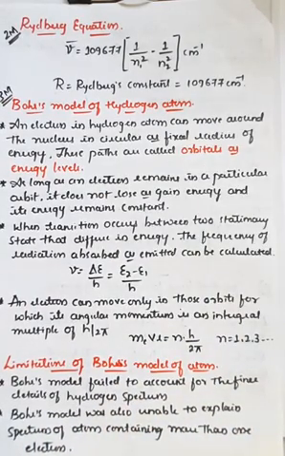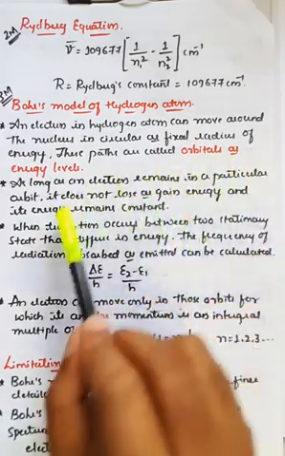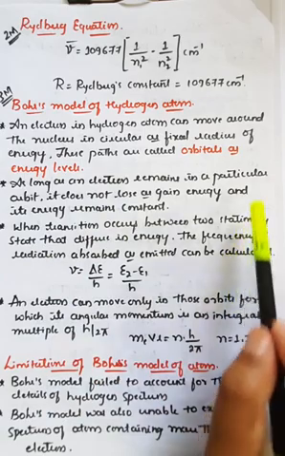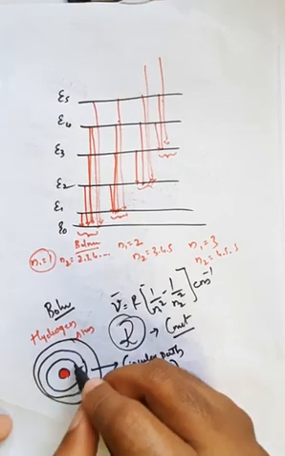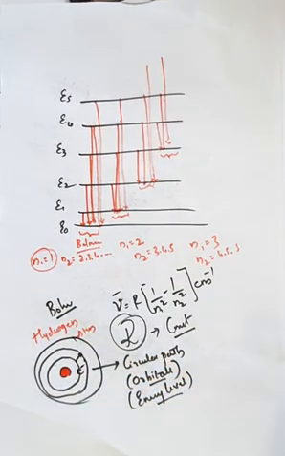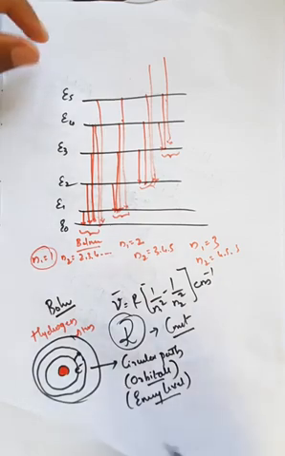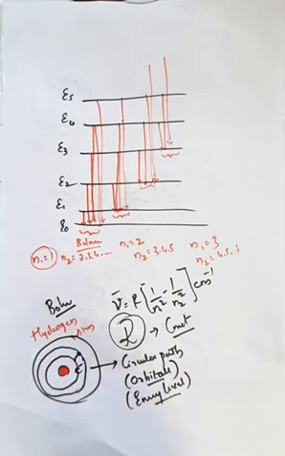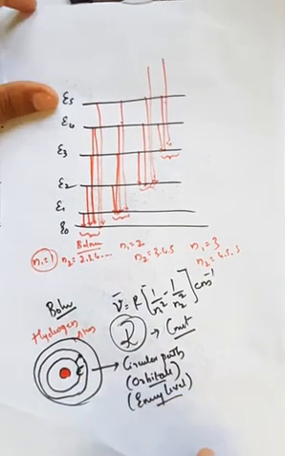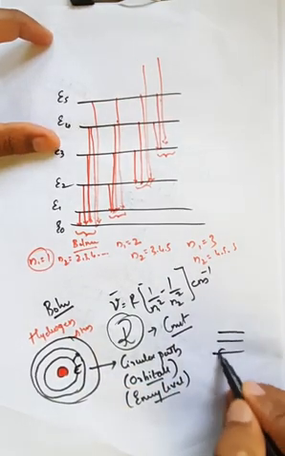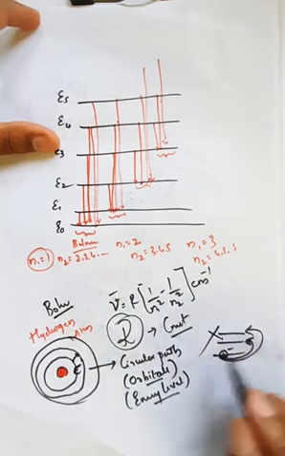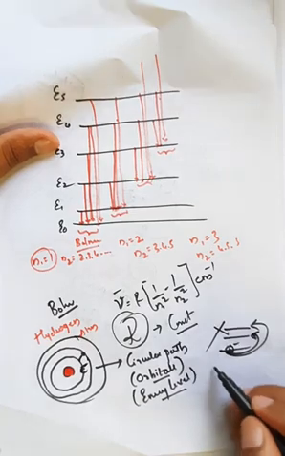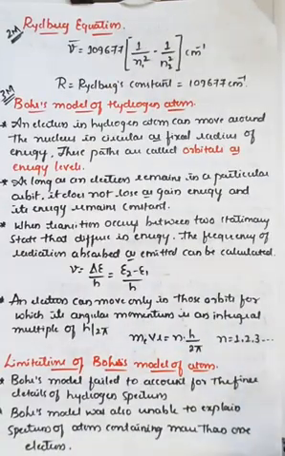The second important postulate is: as long as the electron remains in a particular orbit, it does not lose or gain energy, and its energy remains constant. Which means, if you observe, there is an electron here, and this electron can jump from one energy level to another energy level. If it does not jump, its energy remains the same. So if the electron does not jump from one energy level to another, there is no change in energy. Whenever it jumps, its energy changes.